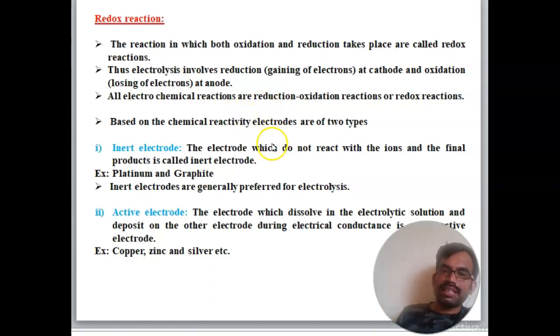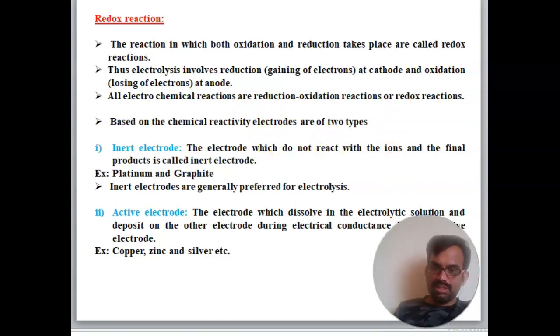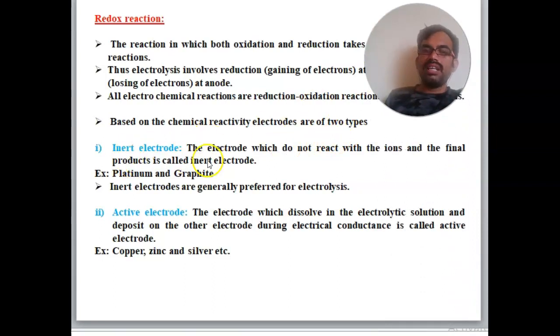Based on chemical reactivity, electrodes are of two types. One is the inert electrode, the second is the active electrode. An inert electrode is an electrode which does not react with the ions, and the final product is called inert electrodes. Examples are platinum and graphite. Inert electrodes are generally preferred for electrolysis.